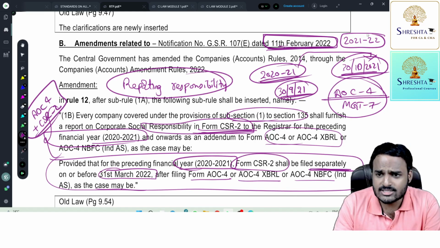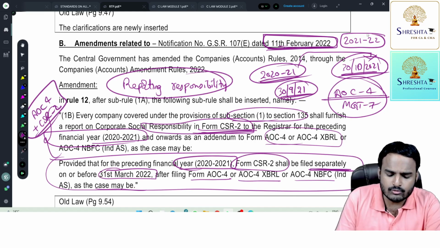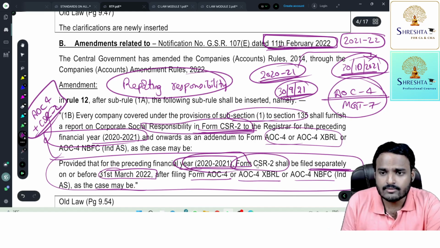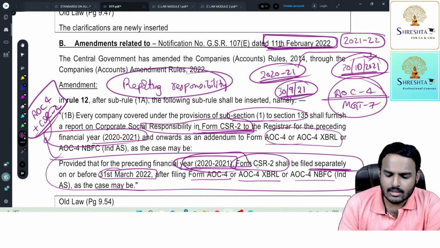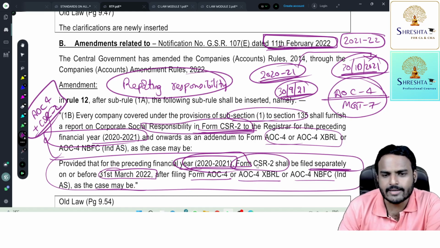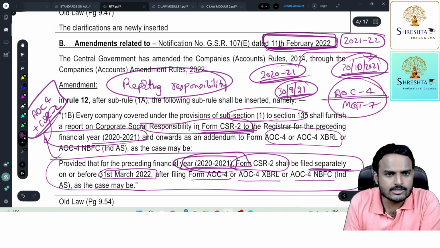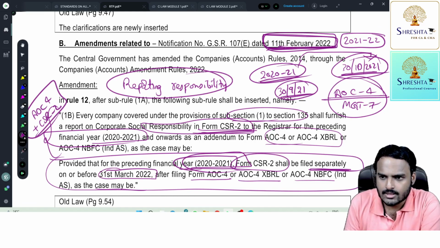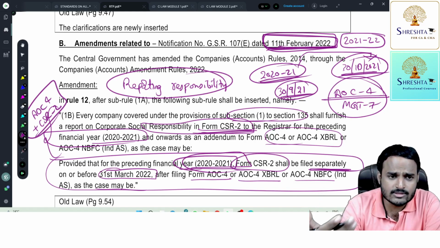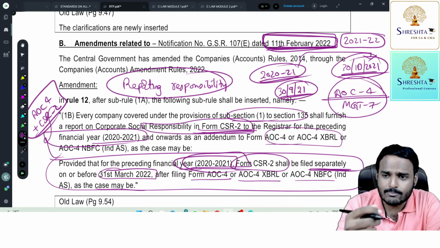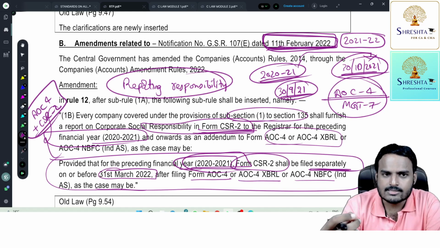Simply addendum. In addition to the AOC 4, file CSR 2 also. But with respect to 2020-21, we are giving you freedom. We are giving you simply a privilege. File forms separately. Because we came up with this provision very late, almost 11th February 2022. By the time you might have filed AOC 4, right? So now file CSR 2 separately. But from the next year onwards, along with AOC 4, file CSR 2 also.